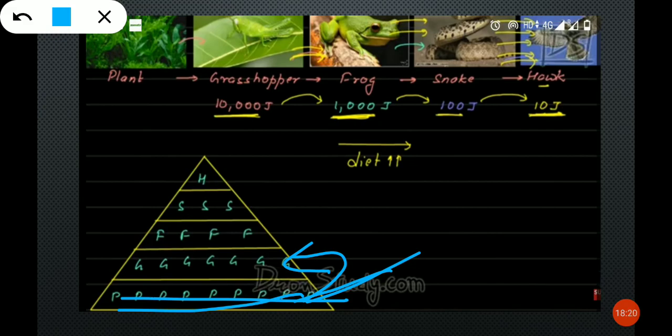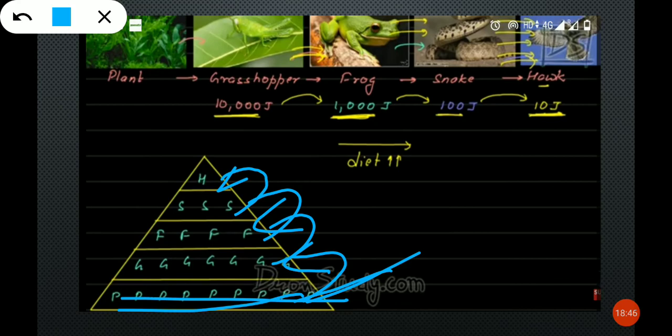And grasshoppers are eaten by frogs. Frogs are a little more than grasshoppers. Above frogs, snakes are there. Snakes are again lesser than frogs. And the hawk, you can see the hawk's number is very less.